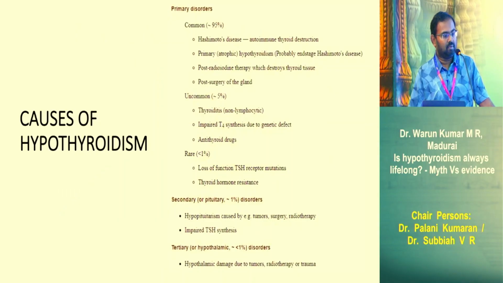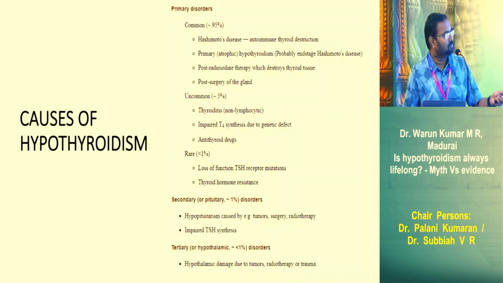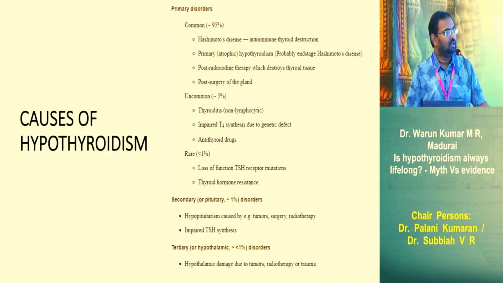So these are the common causes of hypothyroidism. Hashimoto's is the most common cause of hypothyroidism beyond 3 years of age, and congenital hypothyroidism is the common cause between neonates and 3 years. Hashimoto's accounts for almost 80 to 90% of cases. The rest account for the other 10 to 20% of cases.